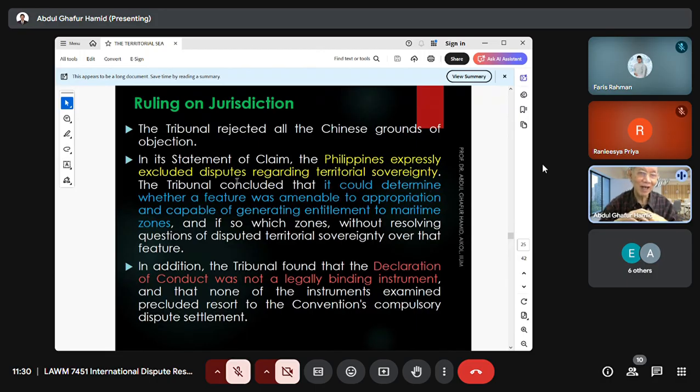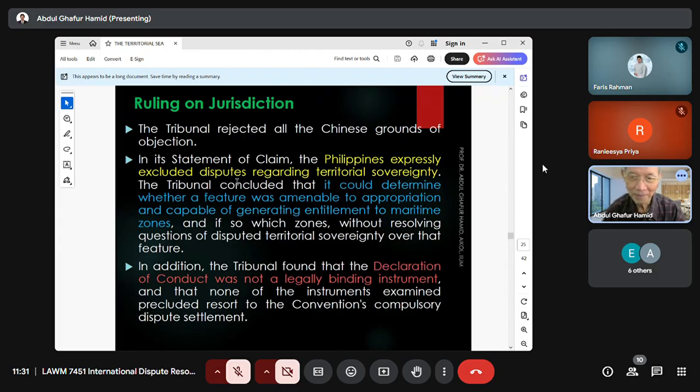We are not disputing the territorial sovereignty of the maritime features. Our case brought to the arbitration excludes disputes regarding territorial sovereignty. No dispute over territorial sovereignty. That's why the tribunal decided that the first argument by China is irrelevant.